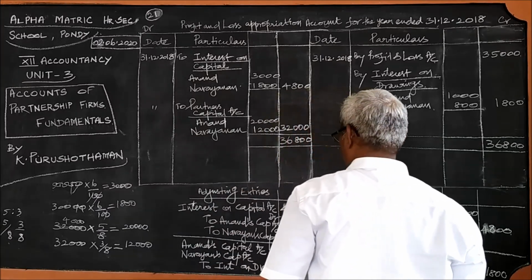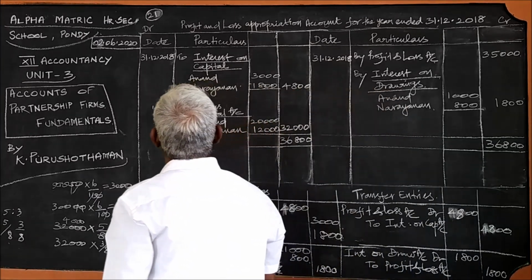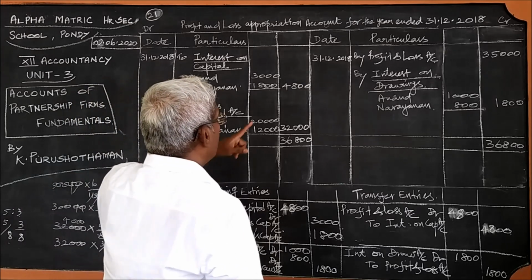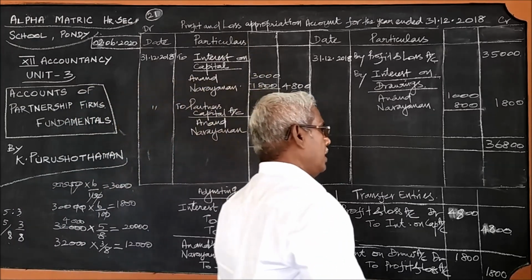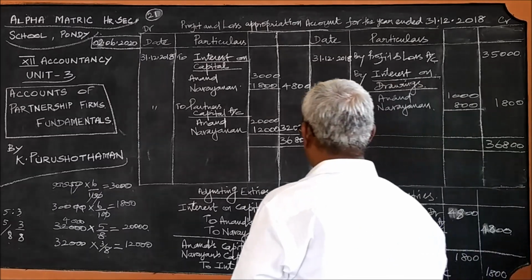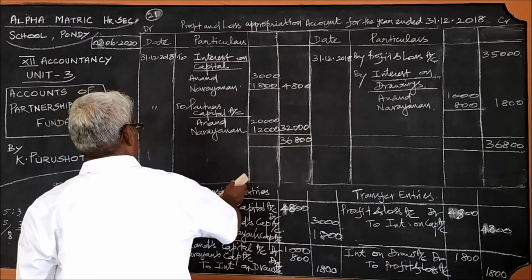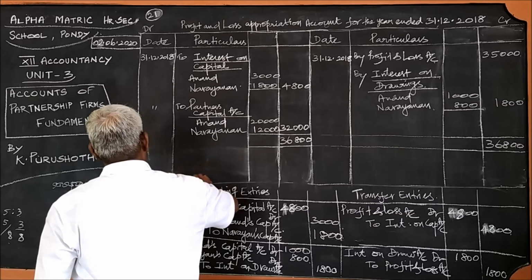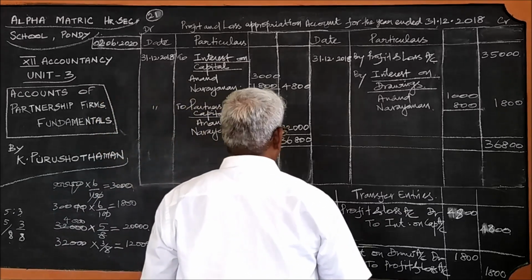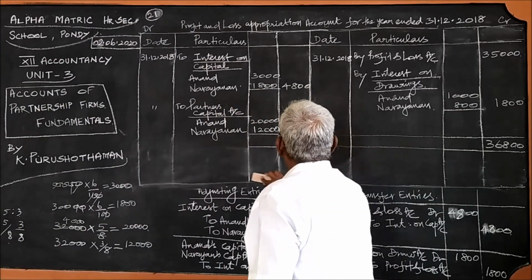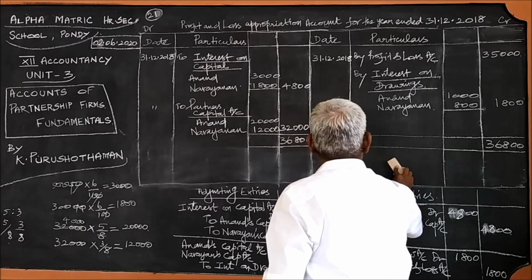And there is one more idea. This is one, two, and the third one. For the third one, since there is no space, I am using this vacant space for drawing this journal entries.